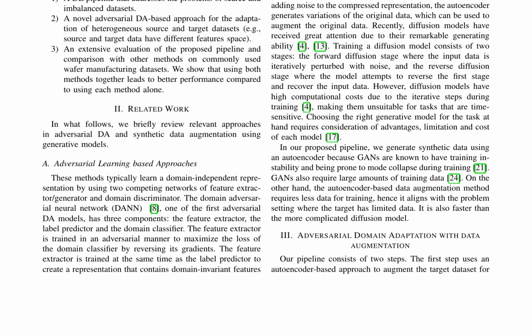The proposed pipeline is evaluated on commonly used wafer manufacturing datasets, demonstrating superior performance when both methods are used in conjunction, compared to utilizing each method individually. This integrated approach effectively addresses the data imbalance problem by generating synthetic data that can bridge the distribution gap between synthetic and real-world data. By leveraging the strengths of both autoencoder-based data augmentation and domain adaptation, the proposed pipeline offers a robust solution for wafer manufacturing datasets, where data scarcity and imbalance are prevalent. This innovative approach has significant implications for improving the accuracy and reliability of wafer manufacturing processes.